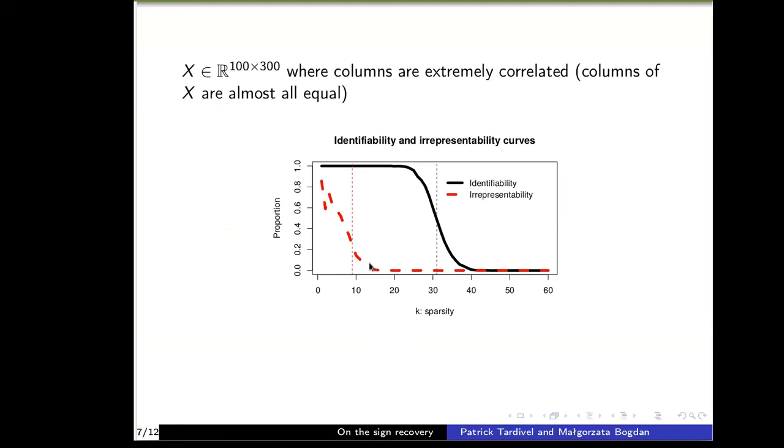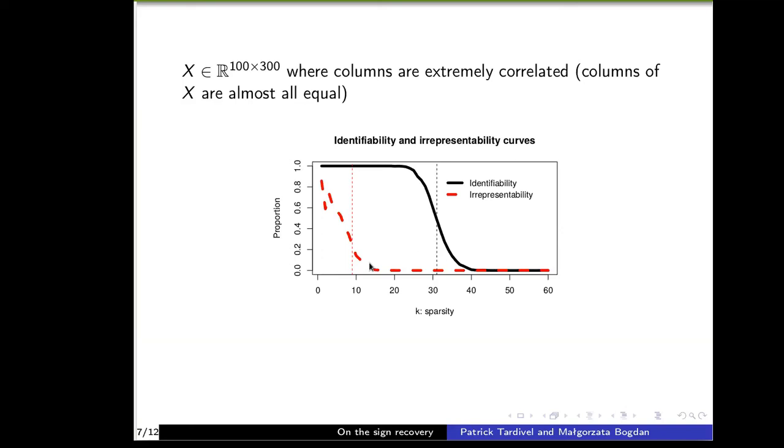So we have illustrated that the irrepresentability condition is a much stronger condition than the identifiability condition, and also that the identifiability condition seems to be unaffected by the correlation structure of the matrix X.